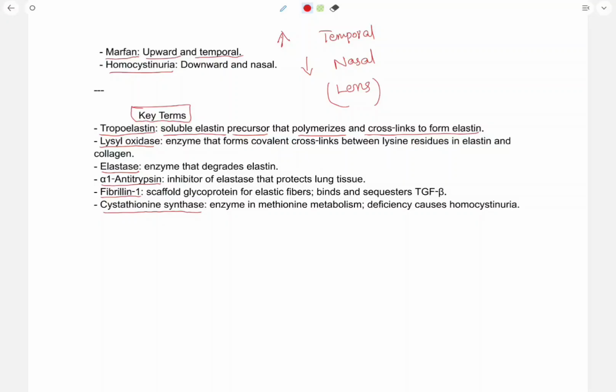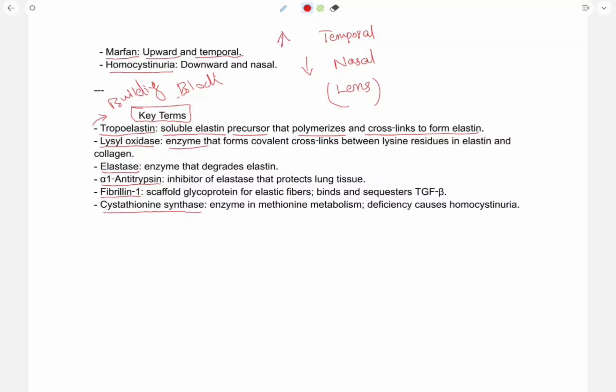So basically it is the building block of elastin. They combine together to form elastin.